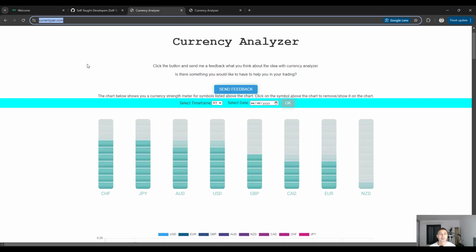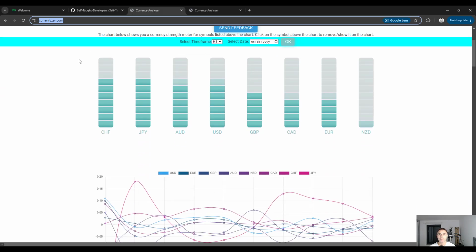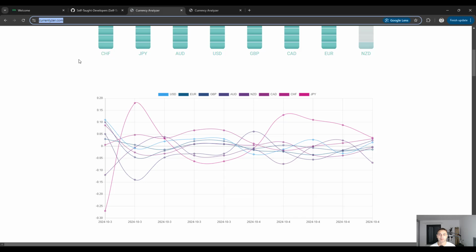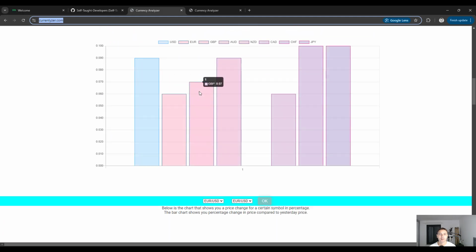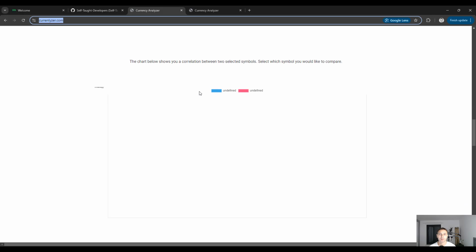The goal is to learn and also to make this app by coding Node.js as a backend with JavaScript, CSS and HTML on the front-end part, how to use API from a third-party source and show the data by making some kind of modification and also calculation in the backend to show, for example, this bar chart, this line chart, then another bar chart, and also the data below that.